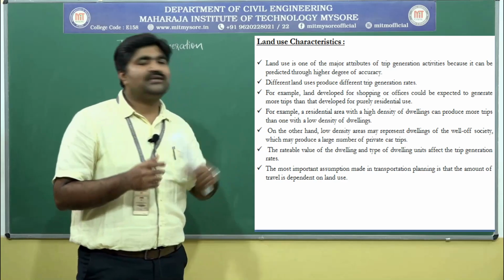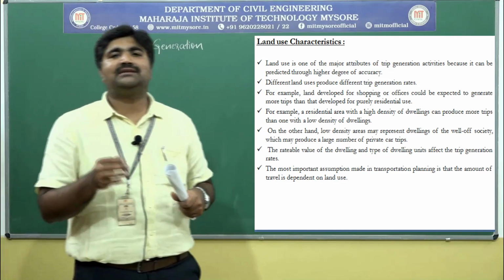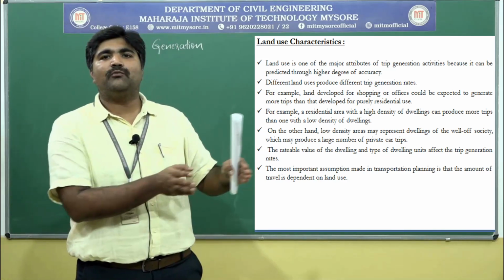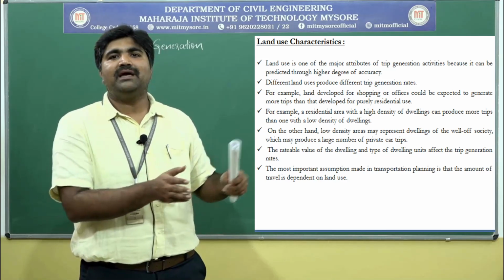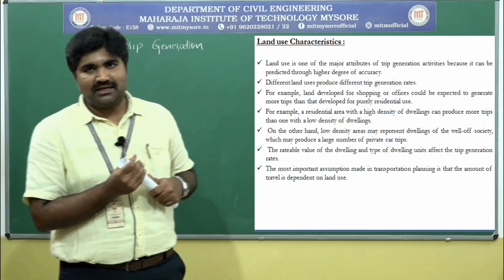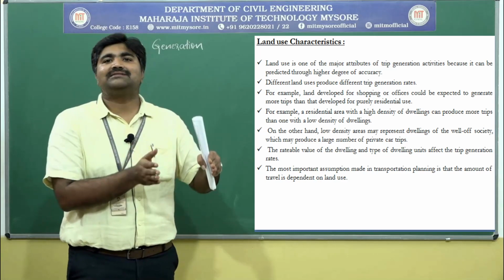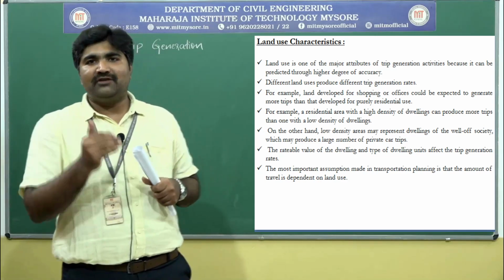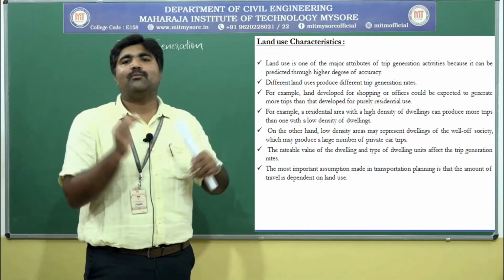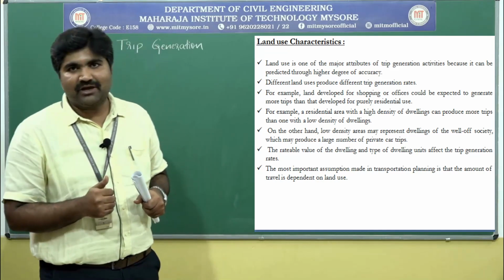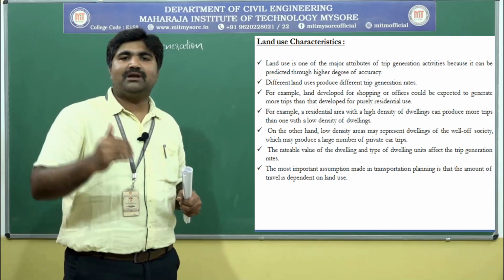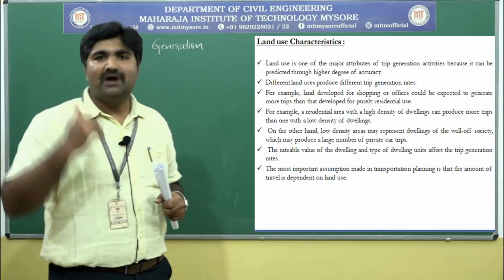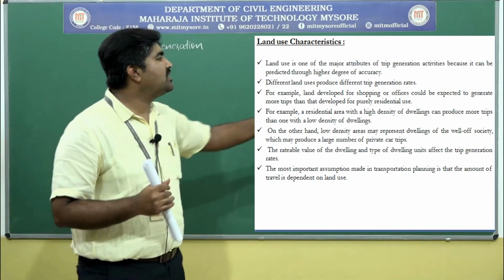In case of high density dwellings, the low income group will be inhabiting, that may be slums or squatters. There the flat size will be very small. The plot size may be not more than 30-40. In a smaller space, more number of people will be living. As more people live there, that will generate more trips when compared with the low density dwellings.